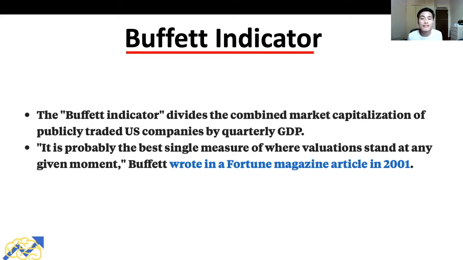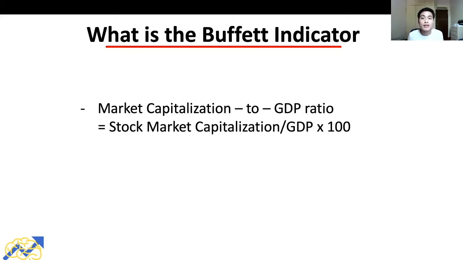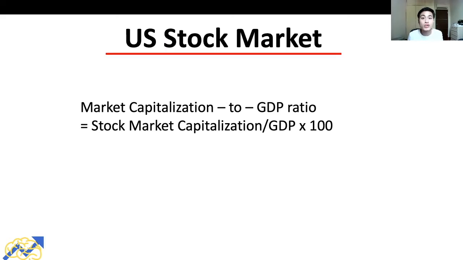Now that we know what the Buffett indicator is and why it is called the Buffett indicator, let's take a look at the formula for the Buffett indicator. The formula for the Buffett indicator, or the market cap to GDP ratio, is we take the stock market capitalization divided by the GDP and multiply that number by 100. Using the formula, let's calculate the market cap to GDP ratio of the US. To calculate it, we first need to find the total market capitalization of the US stock market and the GDP of the US economy.